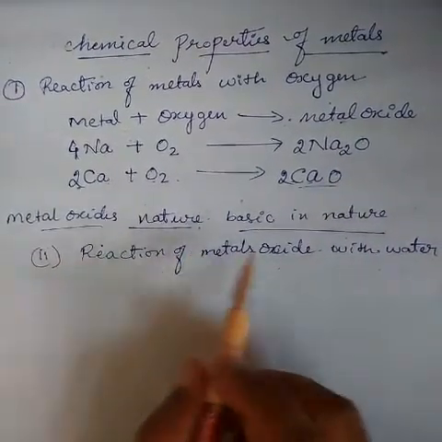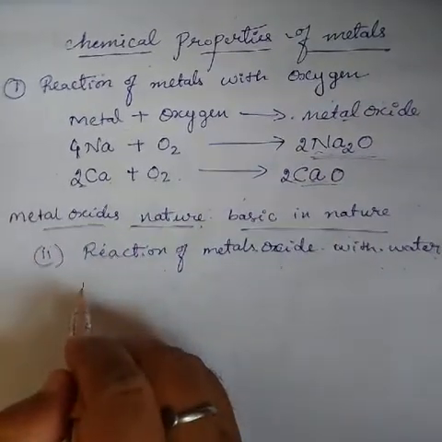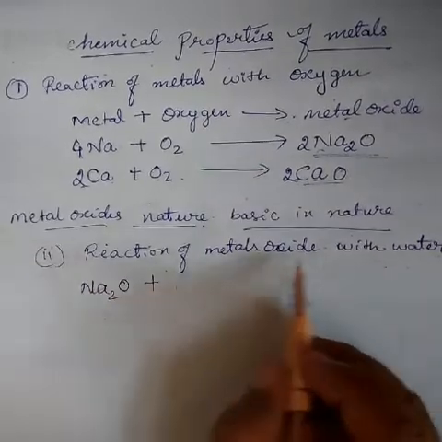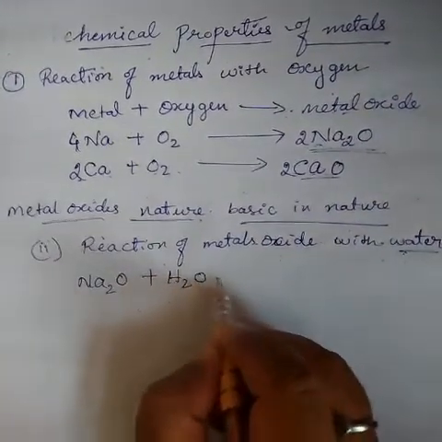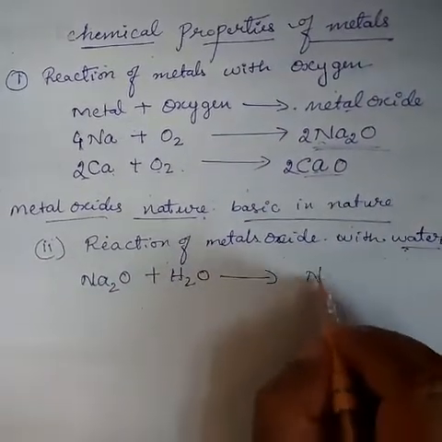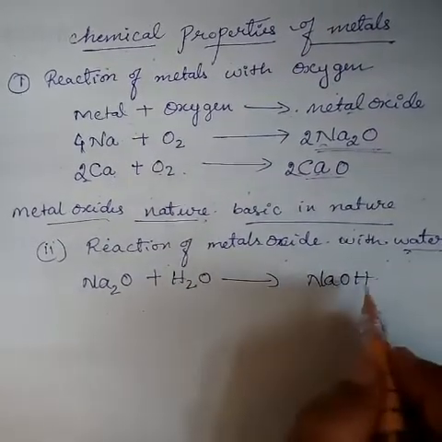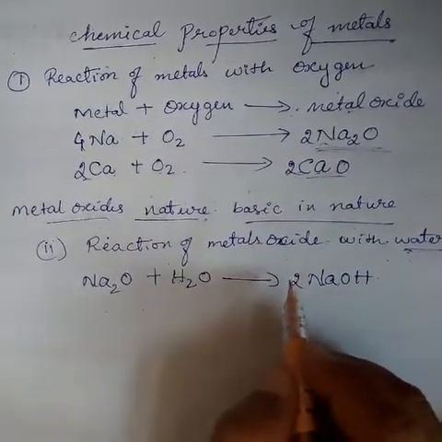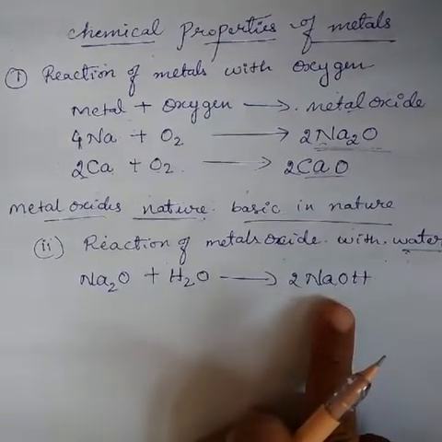Say for example, we take the same example, Na2O. Na2O reacts with water. What is the product formed? The product is alkaline, that is basic in nature. It is sodium hydroxide, which is a base. To balance it, you write 2 here. Now it is balanced, and sodium hydroxide is formed.